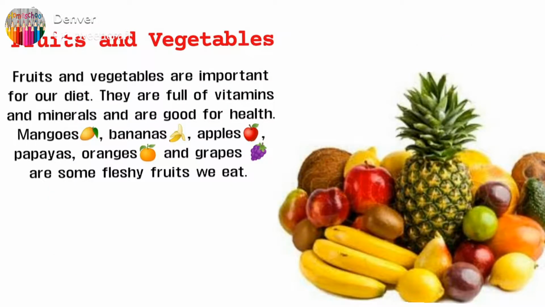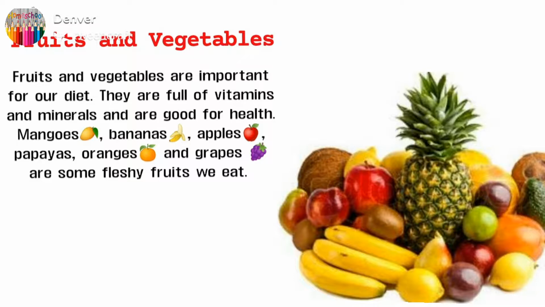We already know how fruits and vegetables are very good for our health, and it is very necessary that we eat fruits and vegetables regularly in our diet because they are full of vitamins and minerals. Now, fruits are of different categories. Some are fleshy foods like mango, banana, apples, papayas.